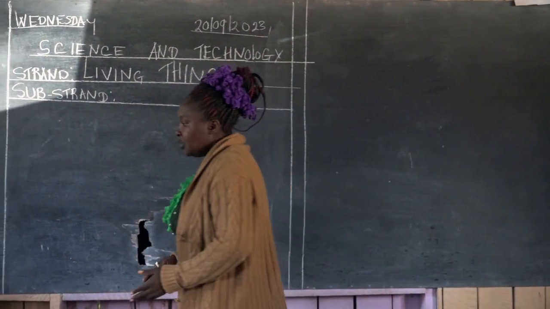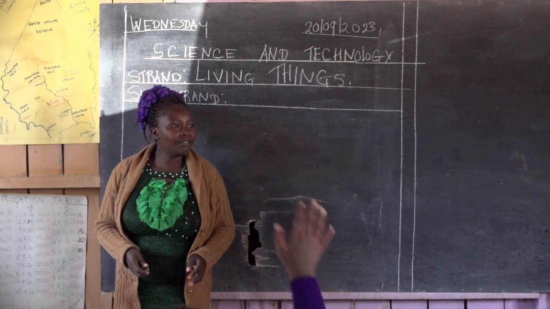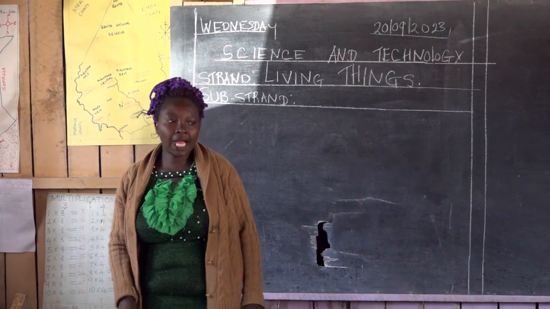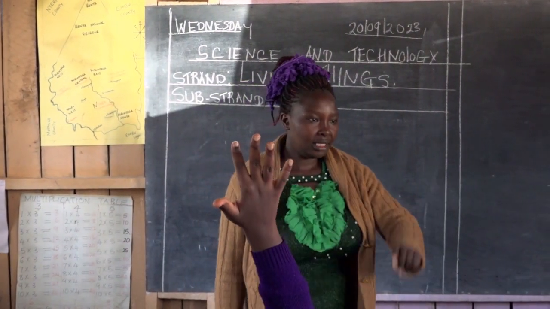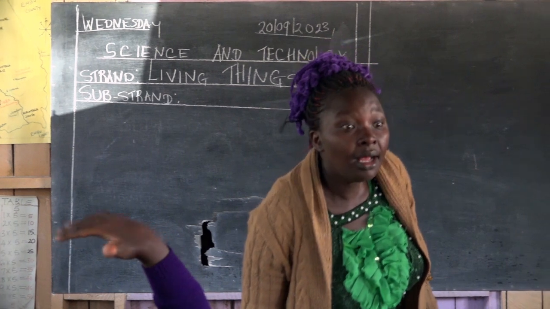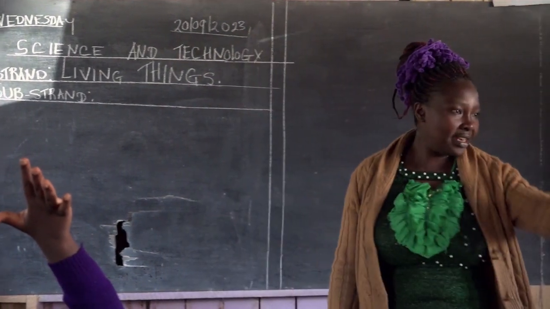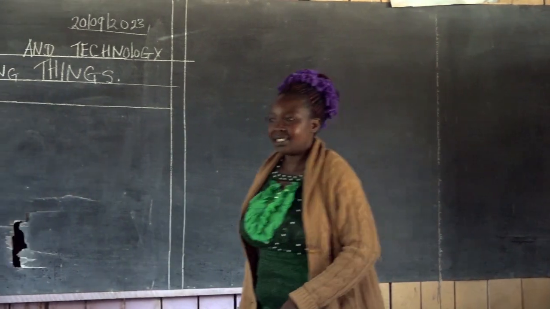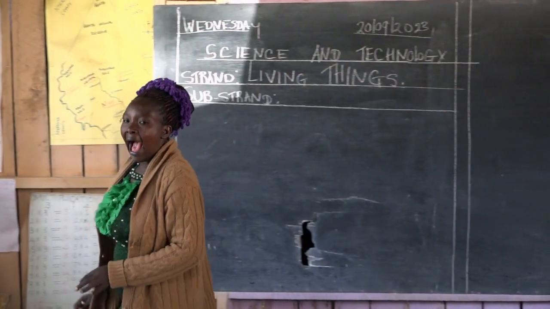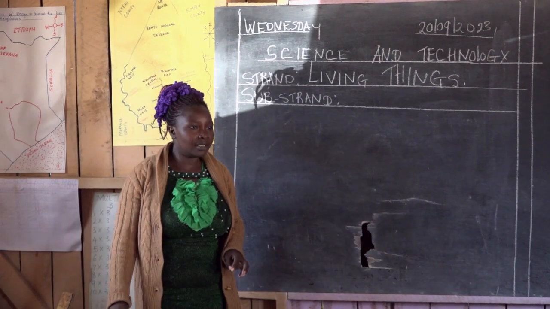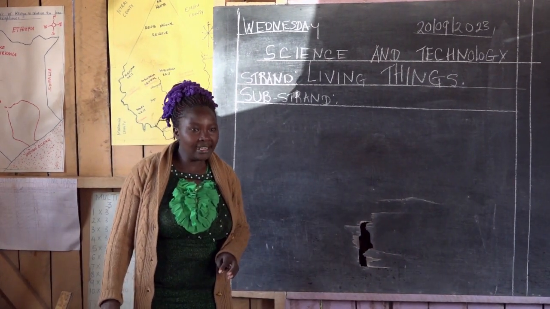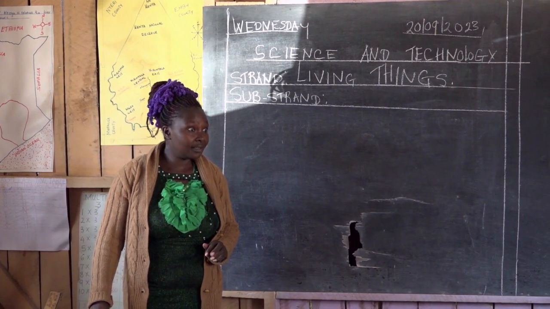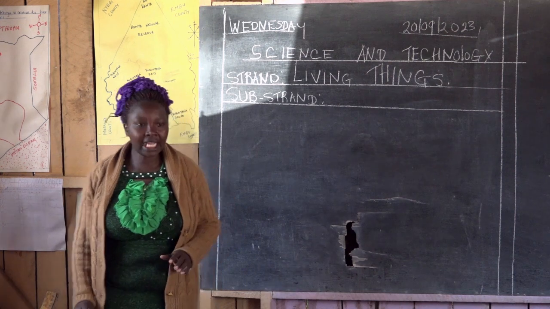Can you give me some examples of non-living things? Books, yes, good. Sharpener, good. Pencil, good. Houses, very good. Rulers, very good. Cars. All these are non-living things. You yourself, are you a living or non-living thing? Living. Good. Can you clap for yourself?